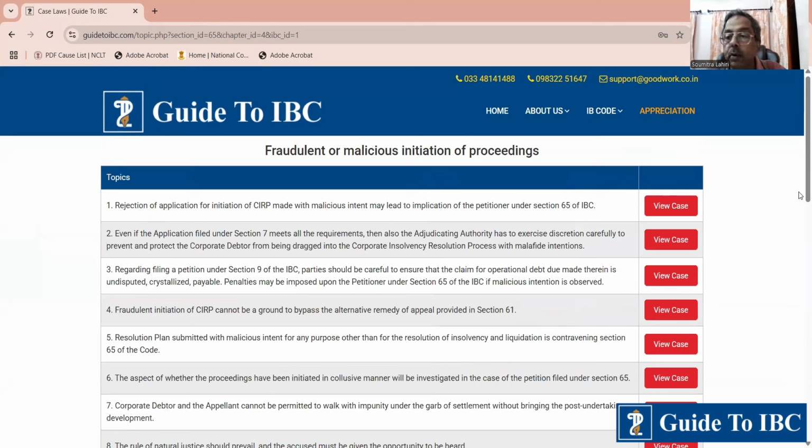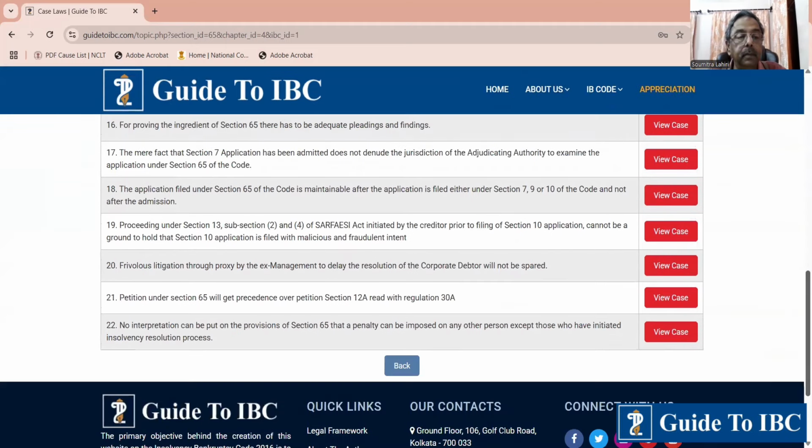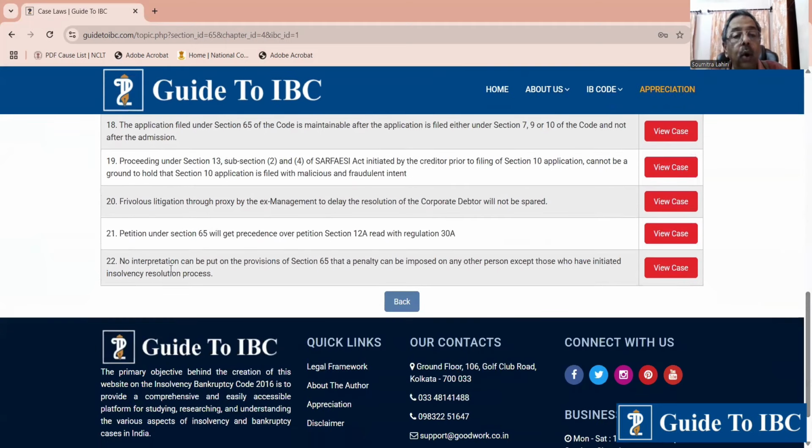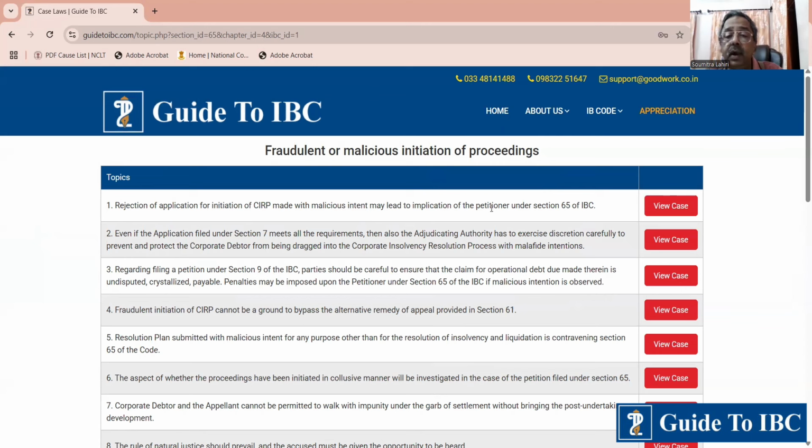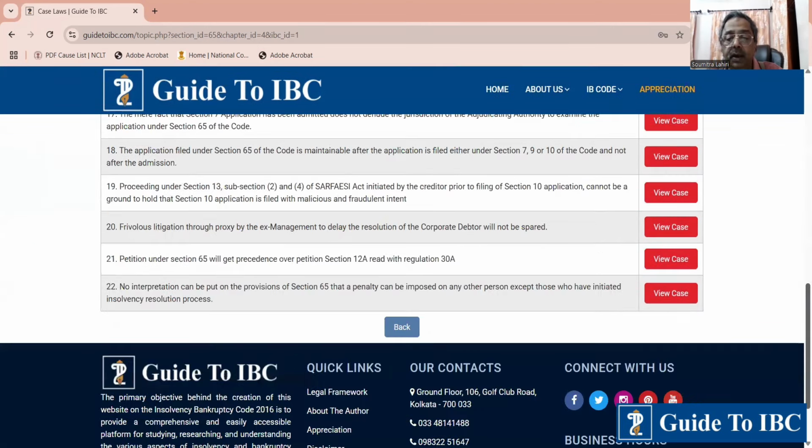So what does topic 22 say? No interpretation can be put on the provisions of section 65 that a penalty can be imposed on any person other than those who have initiated the insolvency resolution. No interpretation can be put on the provisions.